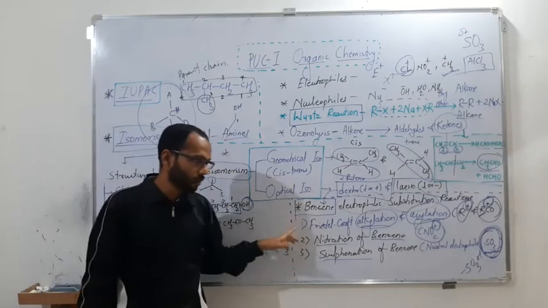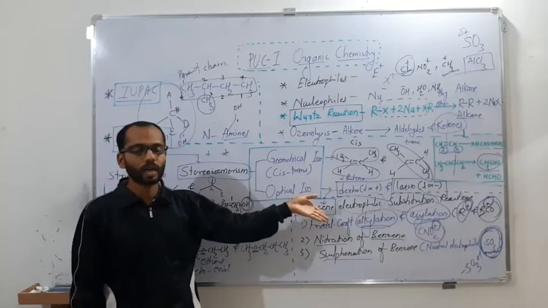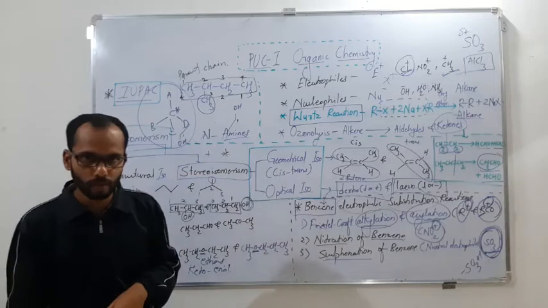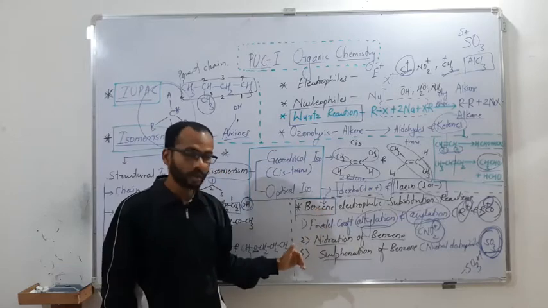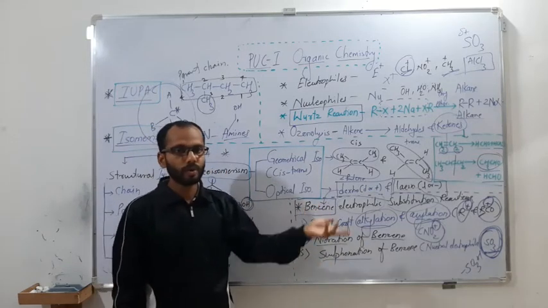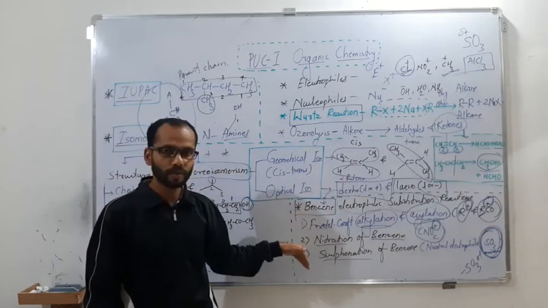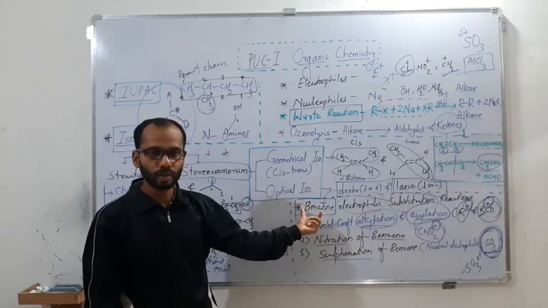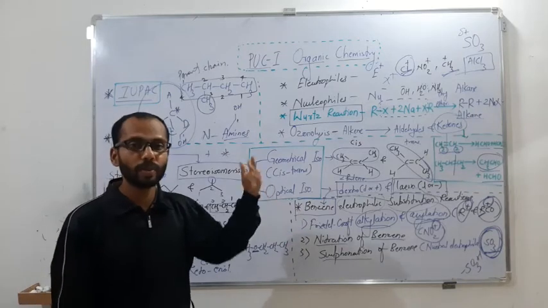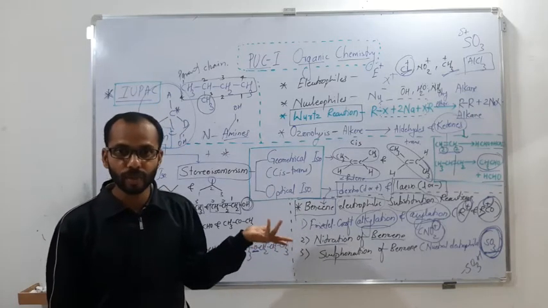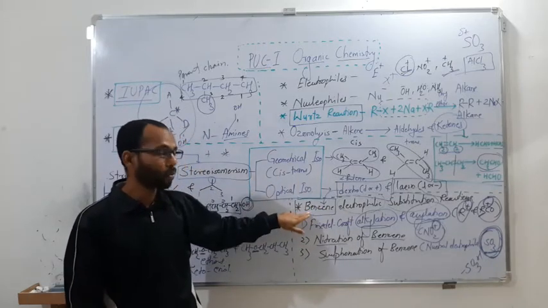Try to get all this part clear, because it is going to play a very important role. These reactions are not there only on a first year concept basis. I may take nitration, sulfonation, Friedel-Crafts alkylation and acylation again for the second year organic part also. The only difference is that here the focus is on benzene. When I go to the phenol family, I'll be talking about acylation, alkylation, nitration, sulfonation again, but in place of benzene it will be phenol, chlorobenzene, anisole, benzaldehyde, benzoic acid, acetophenone, or benzophenone. So only the host is going to change. The reactions are going to be the same.